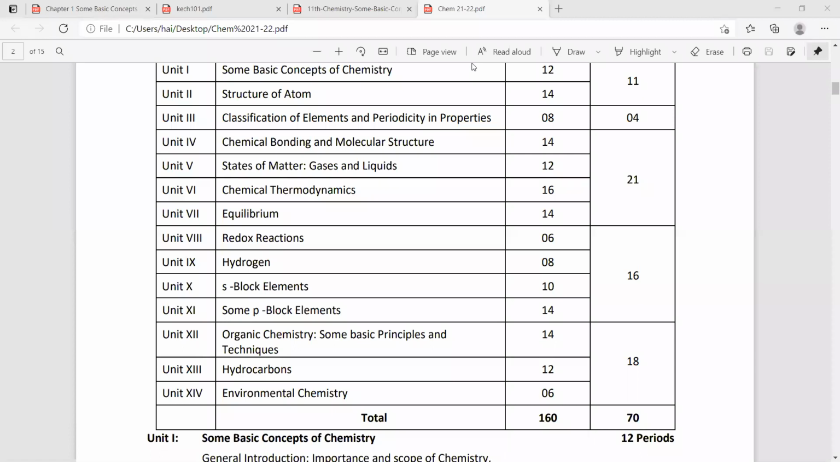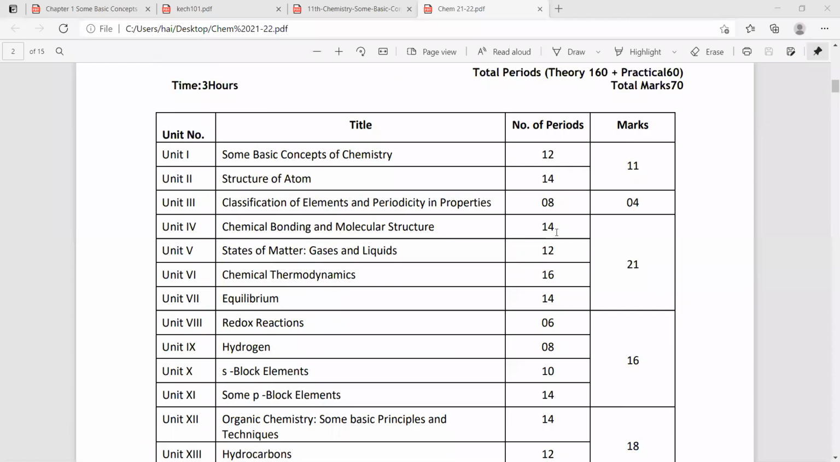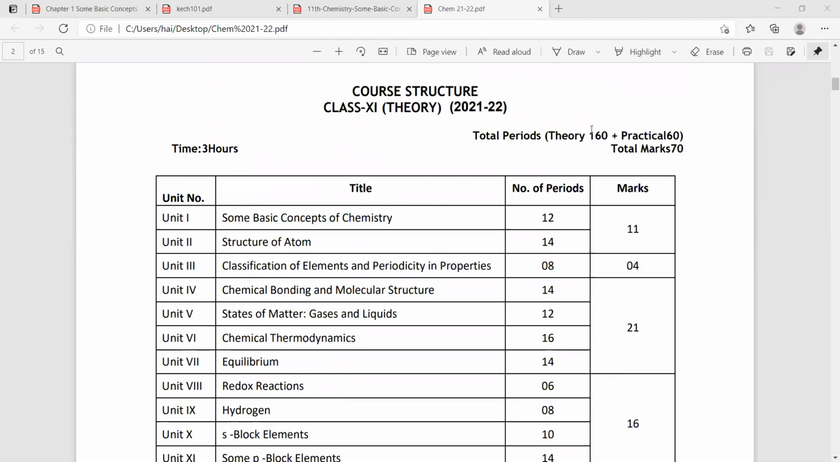So what I am saying here is that the periods will depend on our understanding level. According to the hours given, 160 periods are given, but we made around 175 periods, around 15 periods more than that. And we also have practicals. So look here. Class 11th chemistry subject weightage is 100 marks. Out of 100, 70 marks will be theory.